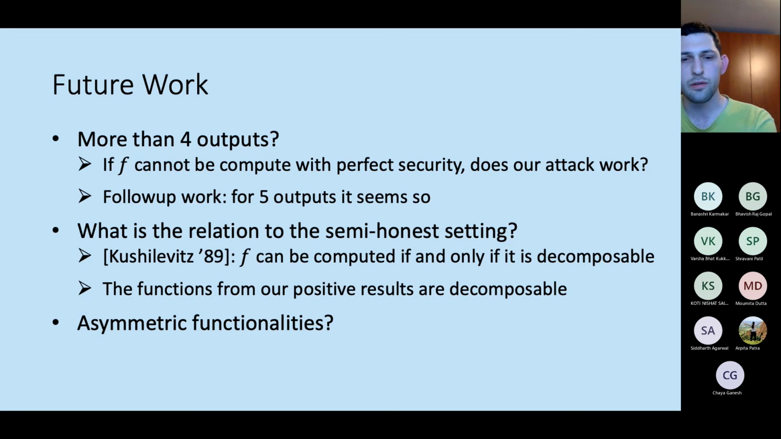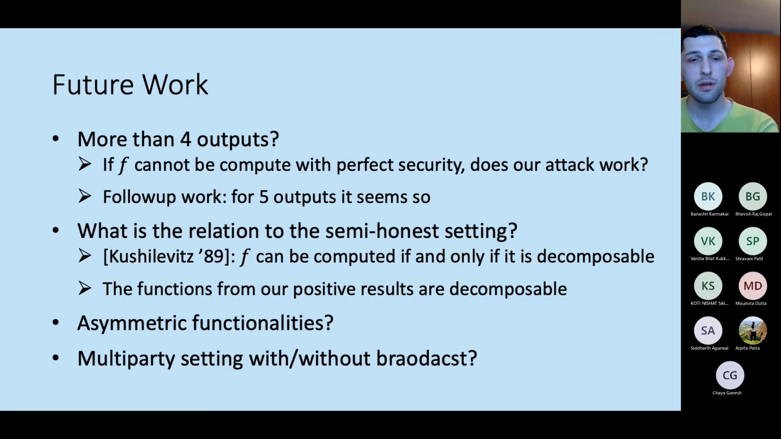Another interesting direction is to also consider asymmetric functions. What we consider in this work is the case where both parties receive the same output. But we also have a complementary result from Ishai et al. that says that if only one party receives the output, then everything can be computed with perfect security, assuming the parties have the correct correlation.